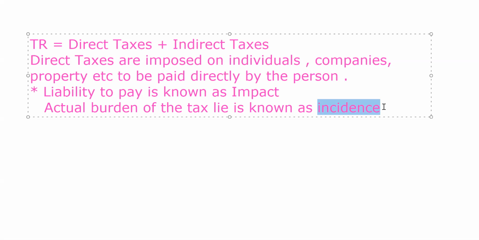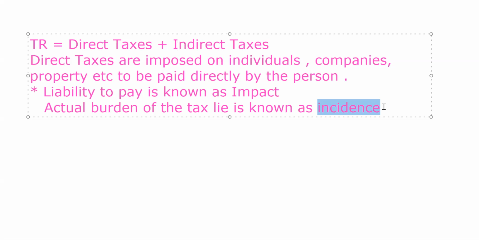Okay. For example, suppose I have to pay the tax on my income. So some taxes have been imposed on my income. I'm supposed to pay the tax. So liability to pay the income tax is on me. So this is the impact and actual burden of the tax.